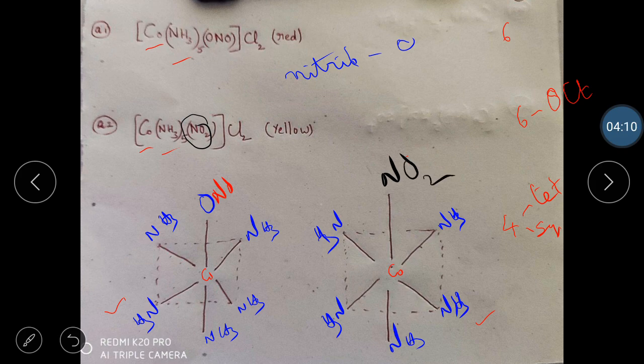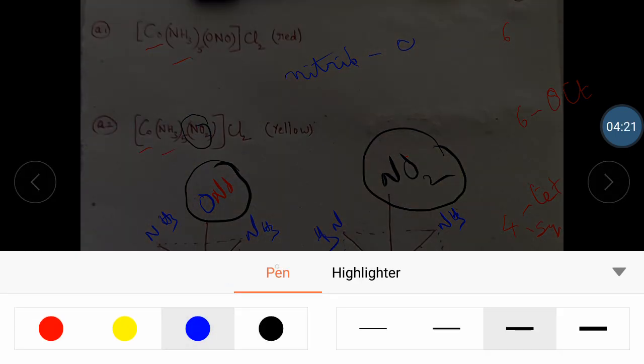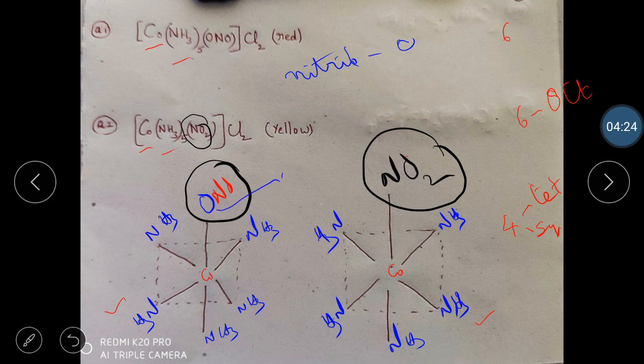What I want to know is, in this example, in this bond, which atom is forming a bond with cobalt? In the first example, the bond is formed using oxygen. Therefore, we call it nitrito O when we name it. In the second complex, which atom is bonding? Nitrogen is bonding. Therefore, we call it nitrito N while writing the name. So they have the same molecular formula, but what is different? The atom which is forming a bond with cobalt is different.